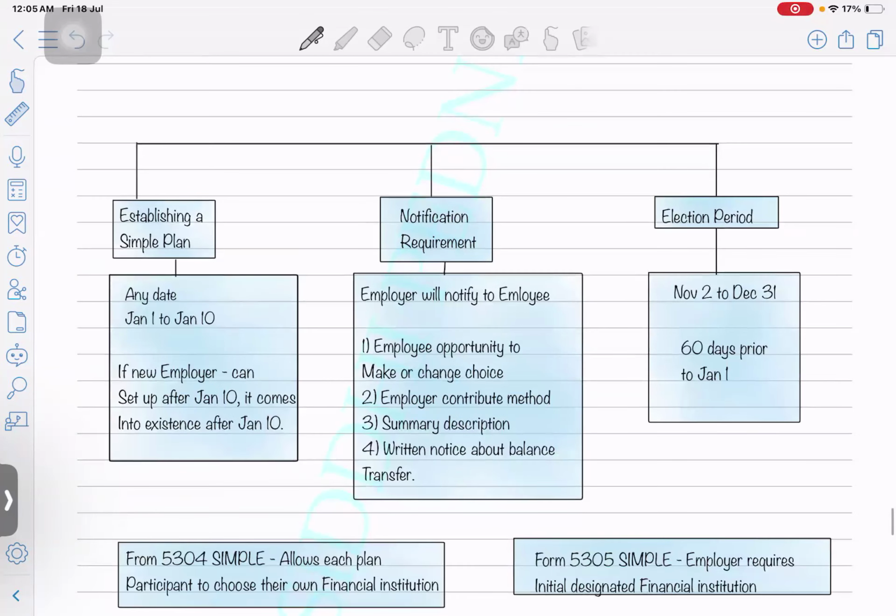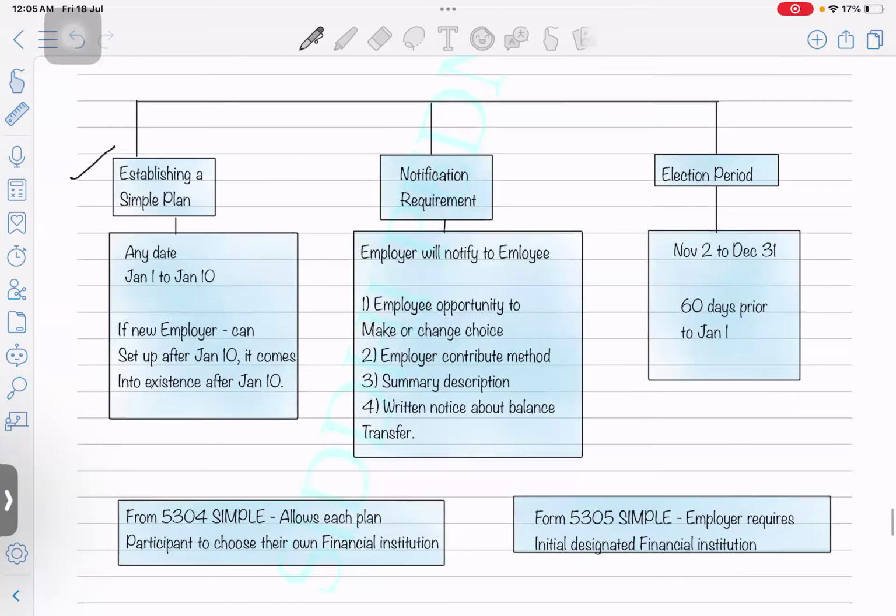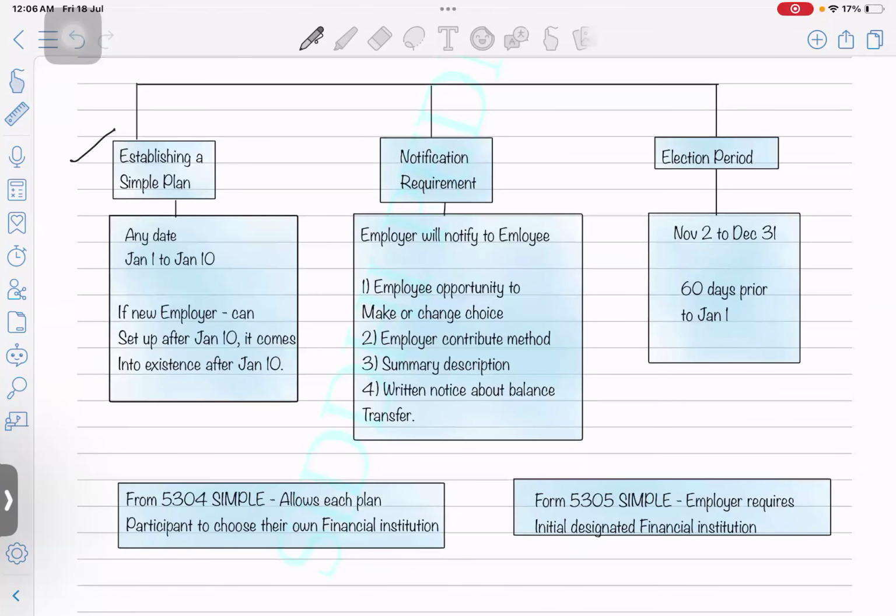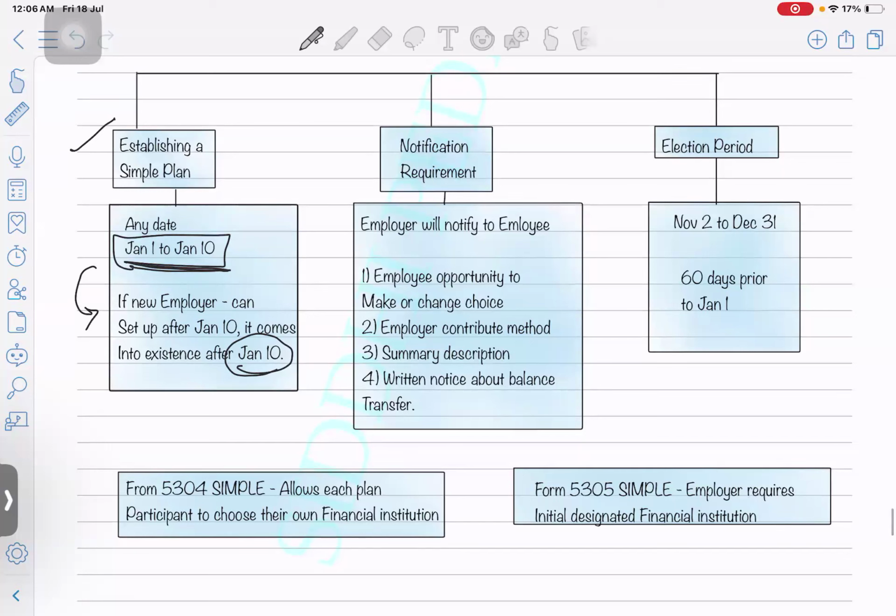Okay. Next is establishing a SIMPLE plan. It can be done at any date between the first 10 days of the year. If someone is a new employer and is forming the business after 10th Jan, they can set up the plan after 10th Jan, and it comes into existence then. If they form it on that date, they can make the contribution and are allowed to take the deduction for that tax year from 1st Jan.